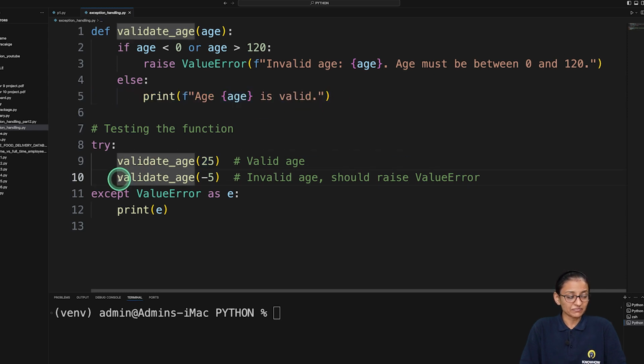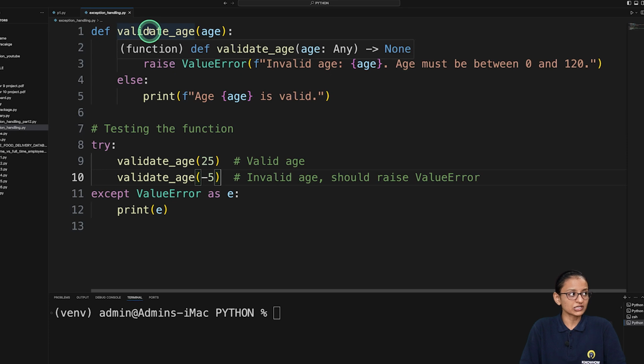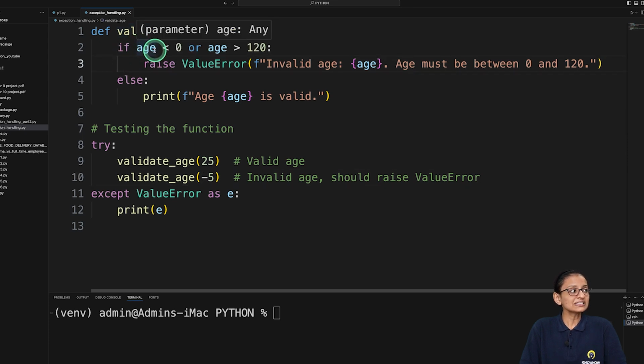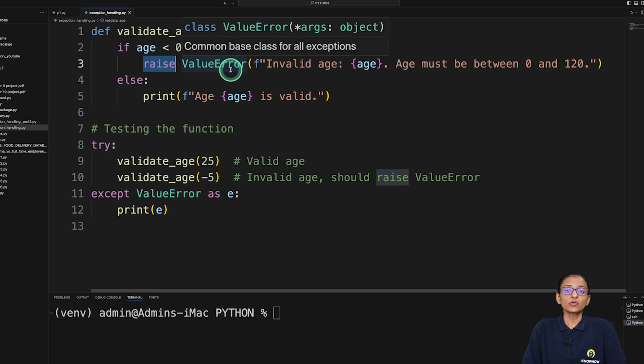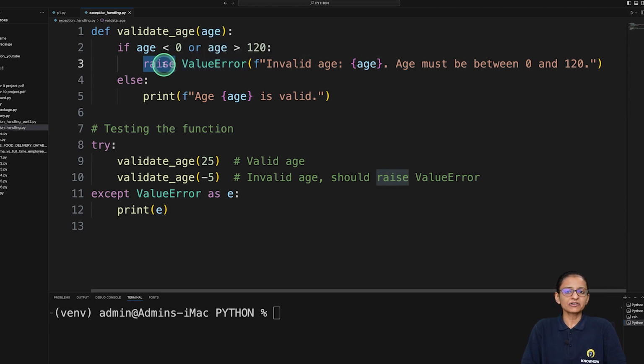But the second time, I am passing the age as a minus value. So let's see what happened. When it comes to the validate age function, it is checking this condition. The condition age is less than 0 is true. Since both the conditions are combined using OR, if any one condition is true, it goes inside the if block. And here it is written raise ValueError. Now what is the meaning of that? The raise keyword is useful when the program wants to generate an error because of the written code.